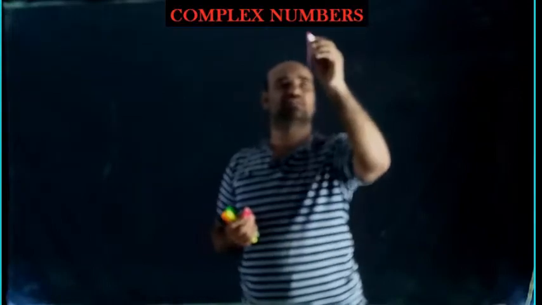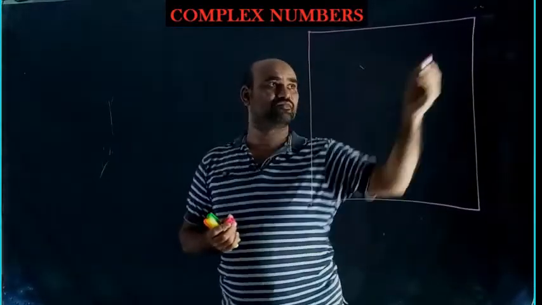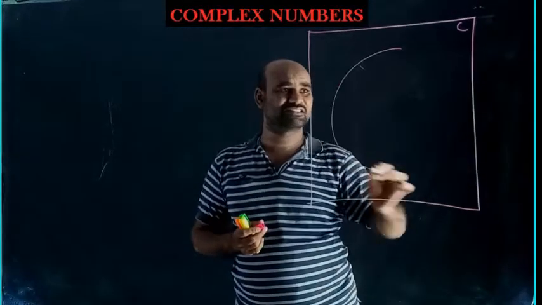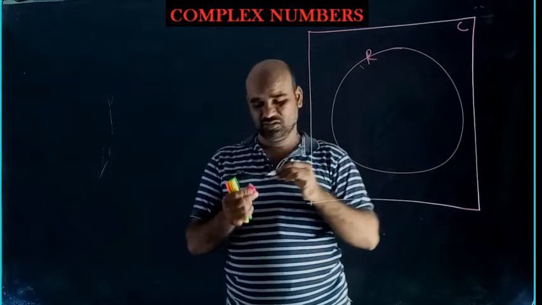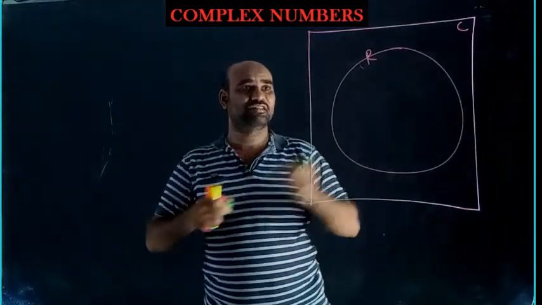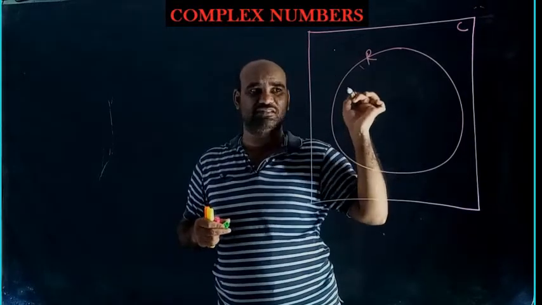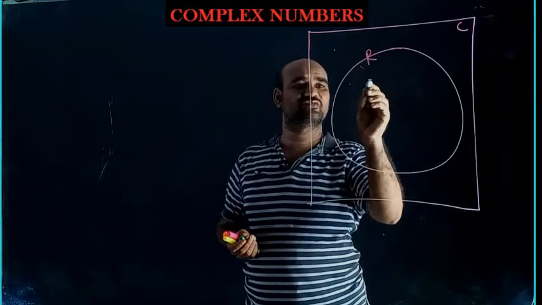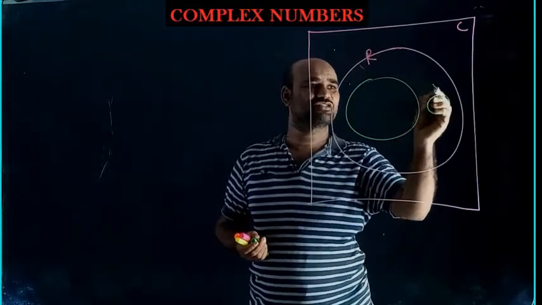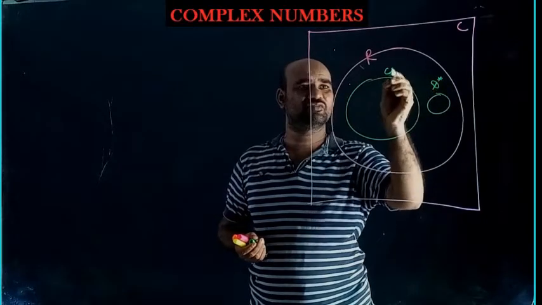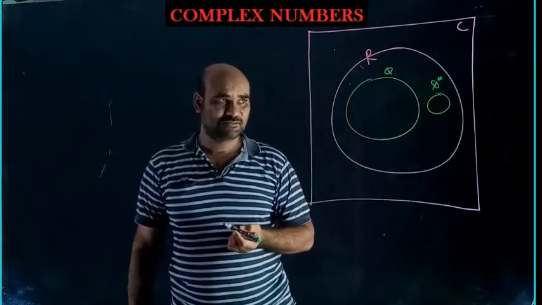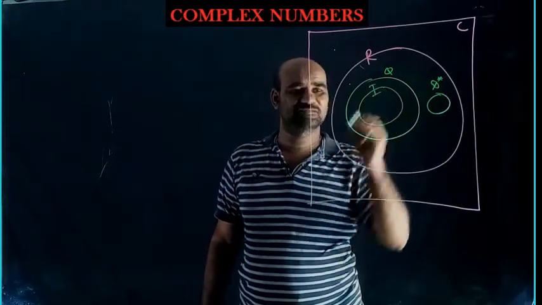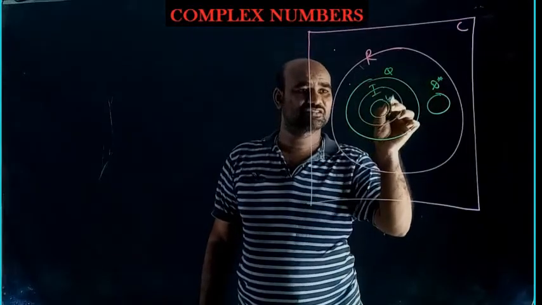Number system, Venn diagram. This is C, complex numbers. Inside complex numbers, real numbers are there. This number is called a pure complex number. This is a pure real number. In real numbers, two sets are there: one is Q star, the irrational numbers, and one is Q, rational numbers. Then integers, I, whole numbers, natural numbers.